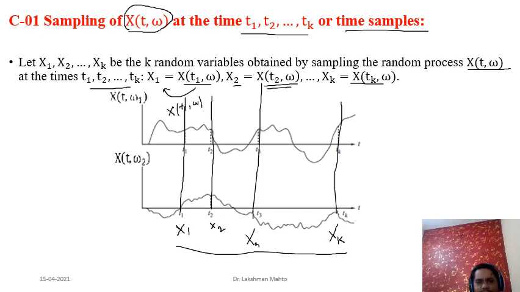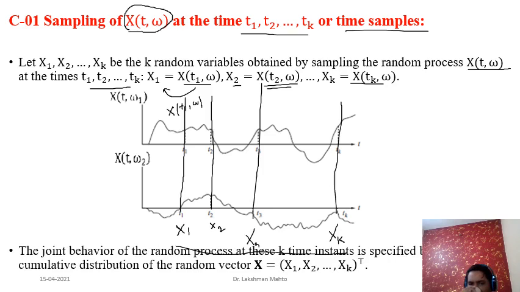If k random variables are coming, and you want to study them jointly, then you need to introduce a random vector here. So that is why we are introducing a random vector. This capital X, bold in nature, studies the joint behavior of the random process at these k time instances, and it is always specified by the joint CDF of the random vector X with k components.